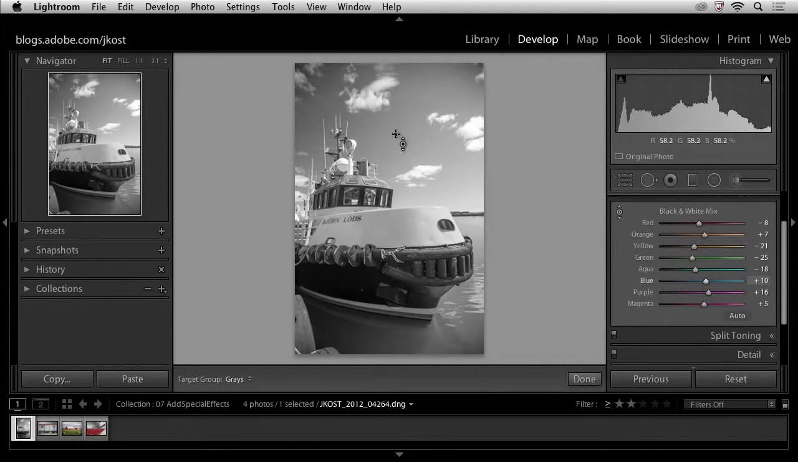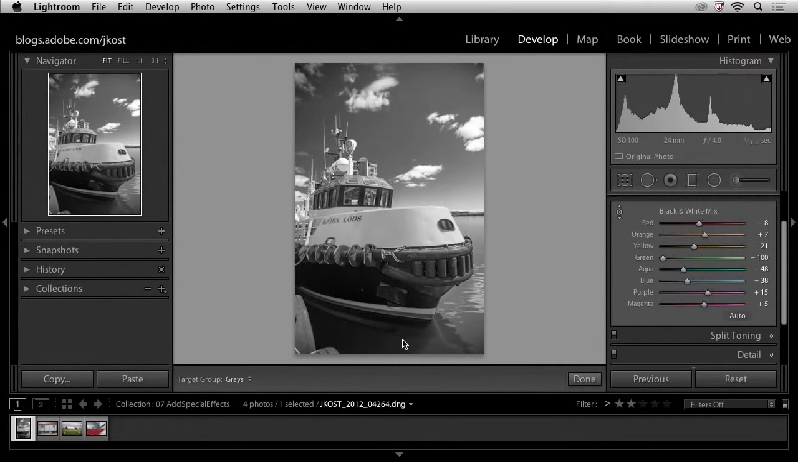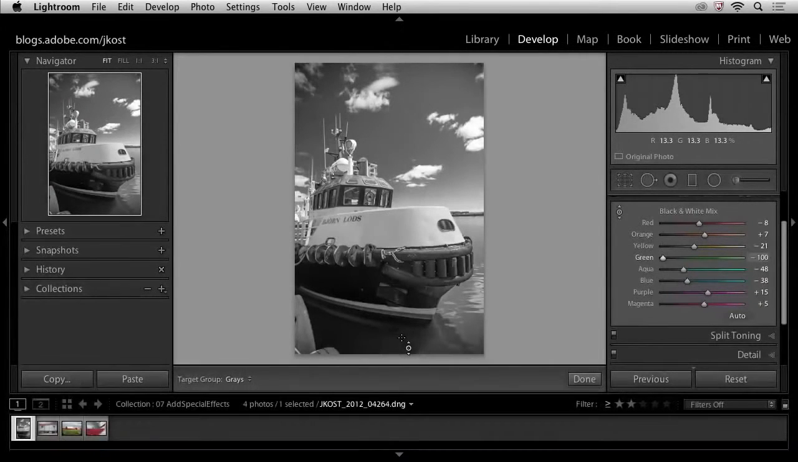If I wanted to darken the sky, I would click in the sky area and drag down. And if I wanted to darken or lighten what was this green area down here, I can click and drag up to lighten, or click and drag down in order to darken. So you can see you can really customize the way that Lightroom converts your image from color to grayscale.